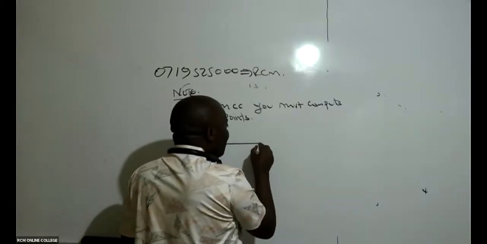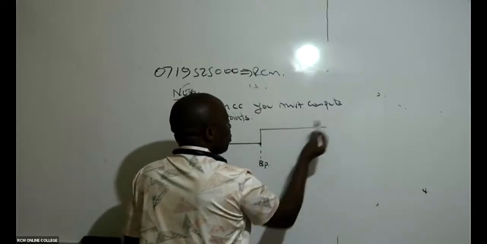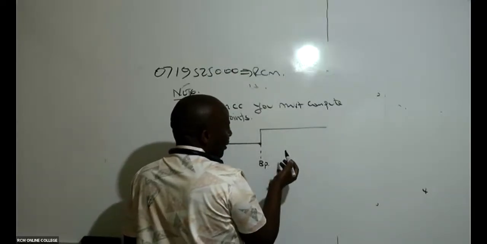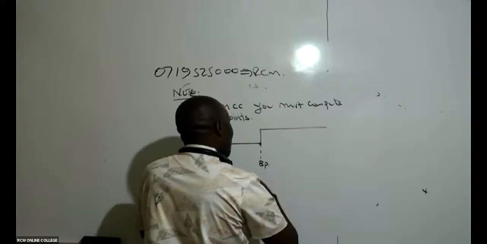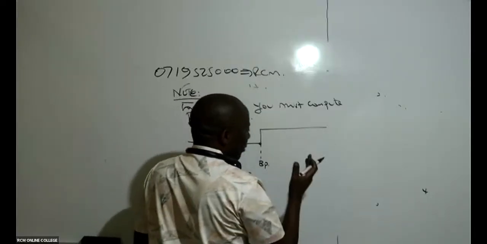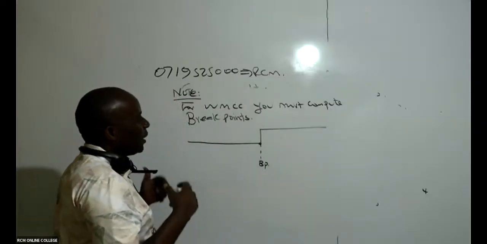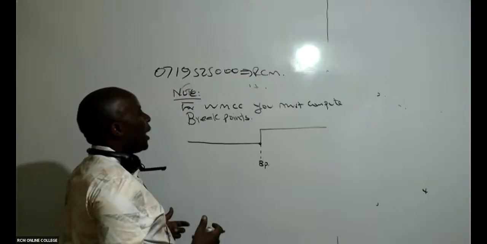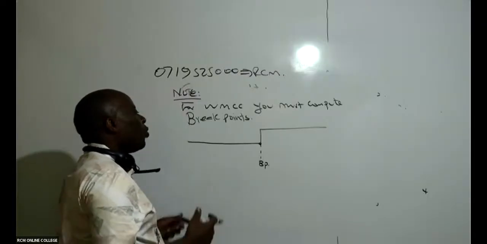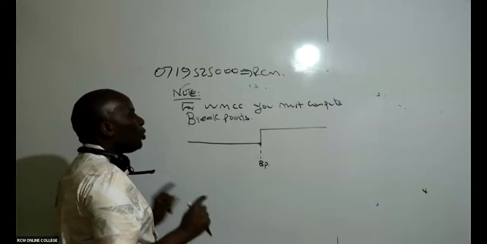Once you hit this breakpoint, then of course we expect the 12 to go up, maybe to 14. So the breakpoint is there to get rid of discontinuity. At the breakpoint, we expect the cost of capital of a firm to change.